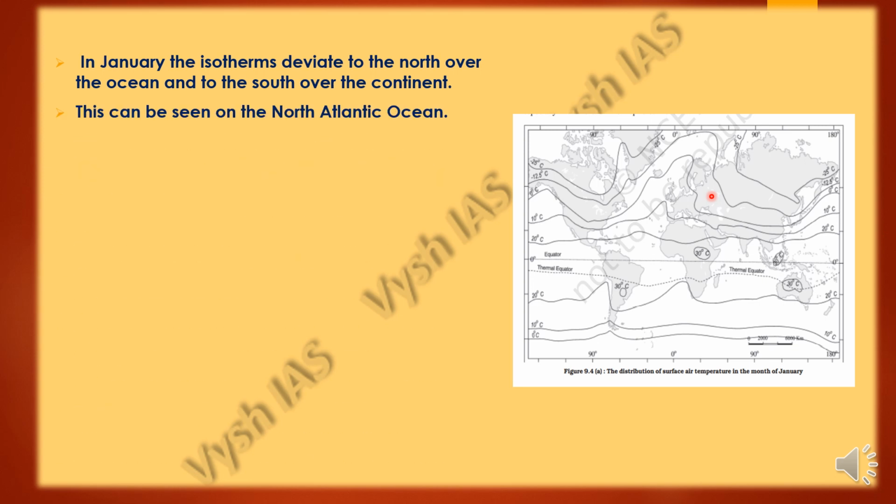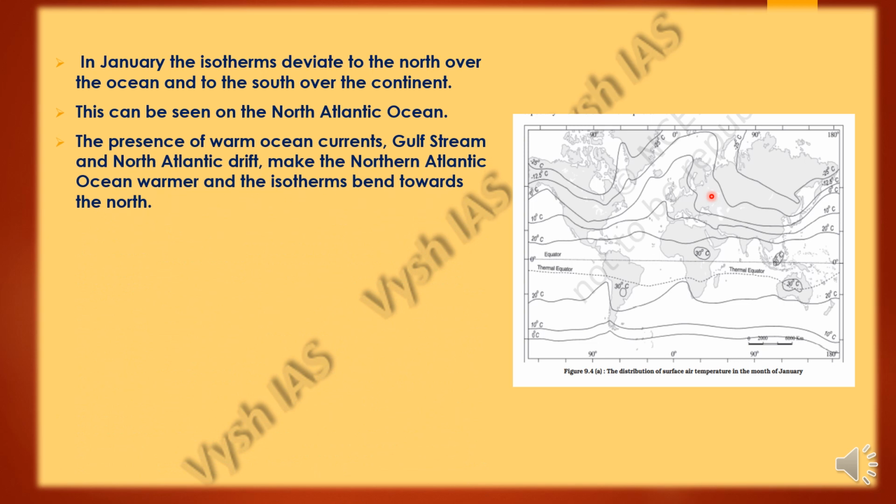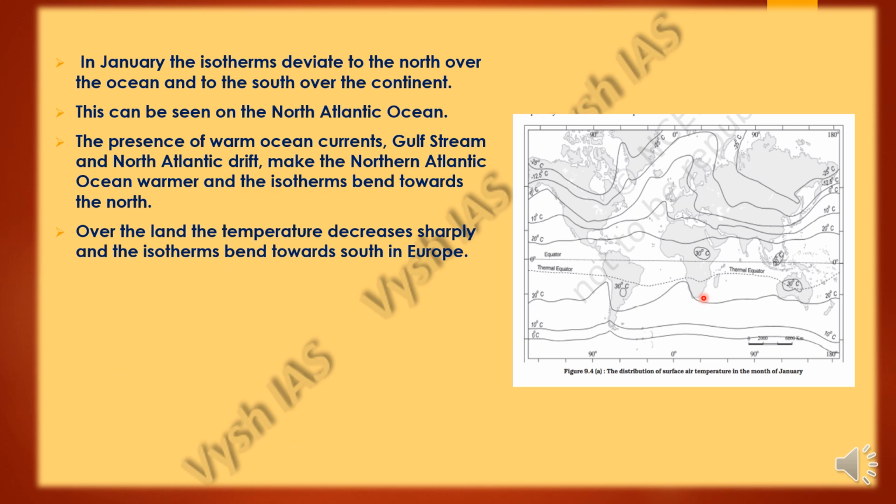This can be seen in the North Atlantic Ocean, where the presence of warm ocean currents, the Gulf Stream and the North Atlantic Drift, makes the North Atlantic Ocean warmer, and the isotherms bend towards the north. As you can see, their inclination is towards the north. Over the land, the temperature will decrease sharply, and the isotherms will bend towards the south in Europe, this region.